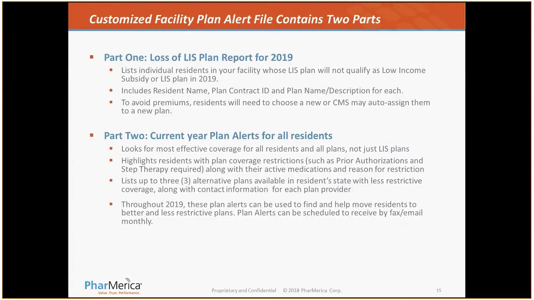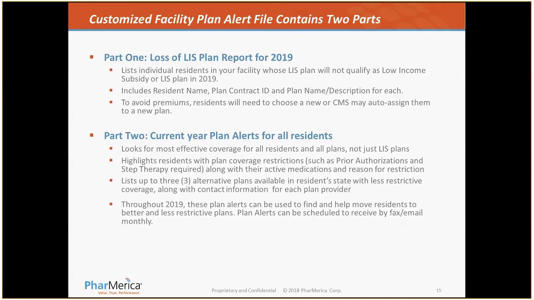Now, before we get to that format, again, I want to stress what this Med-D Plan Alert contains. It contains two parts. Part number one is the most important. It identifies the current list of residents we have active that will be losing their low-income subsidy plan for 2019. This report will include the resident's name, the contract ID number, the plan name, and the description for ease. To be sure to avoid premiums, these residents will need to choose a new plan, or CMS may auto-reassign them a new plan for 2019.